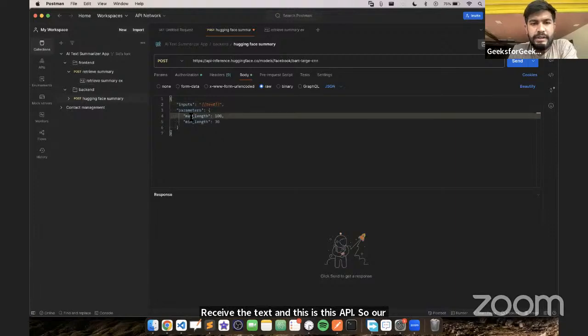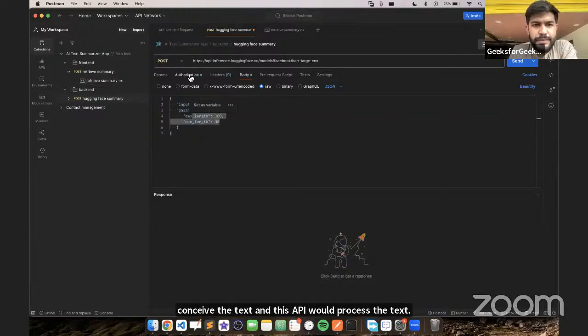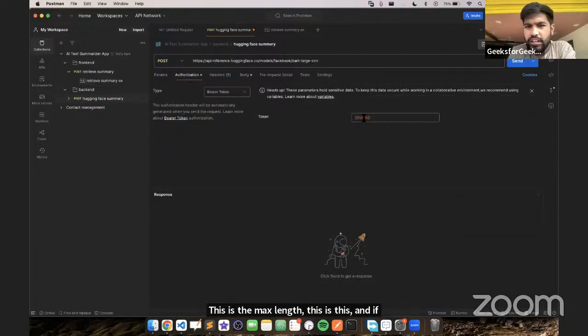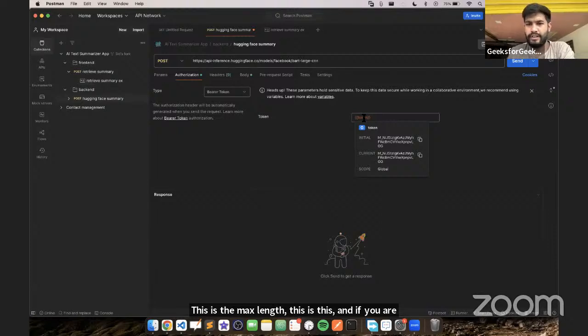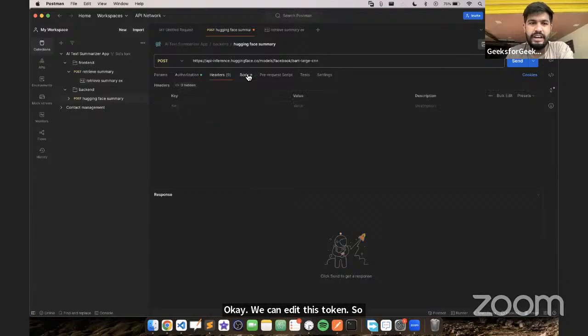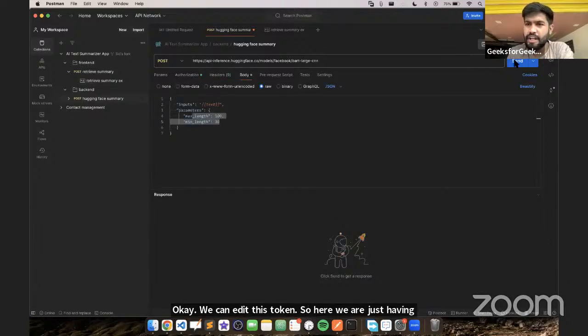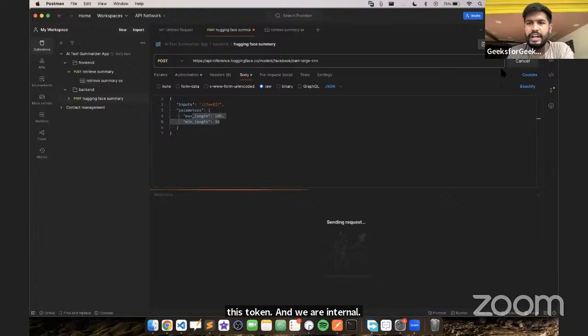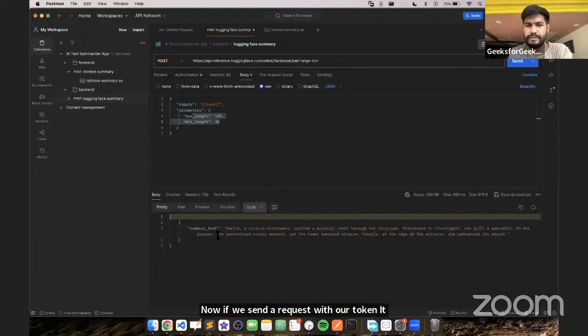See, this is the max length. And if you observe here in authorization, we have a thing known as token. We can edit this token. Here we are just having this token and we are entering it. Now, if we send a request with our token, it would respond to that.